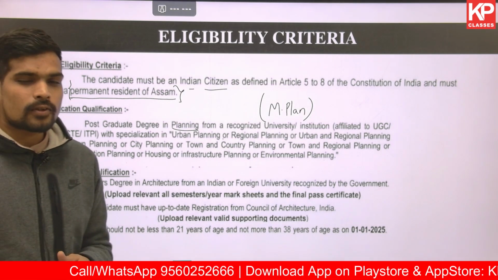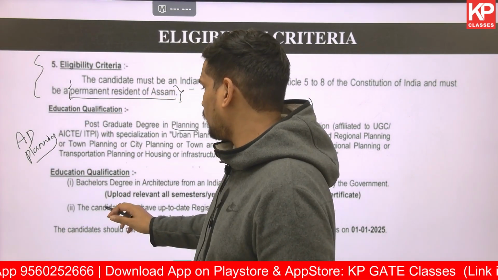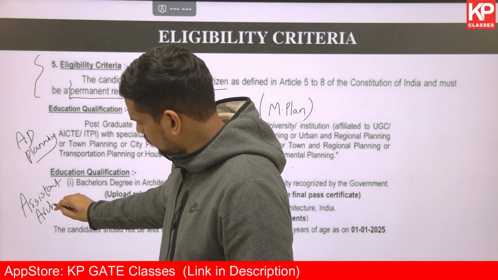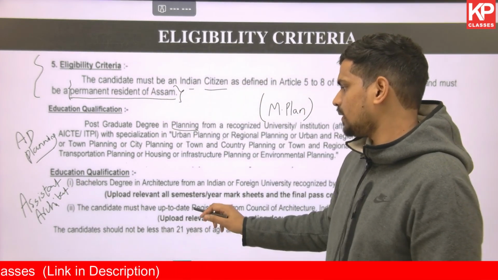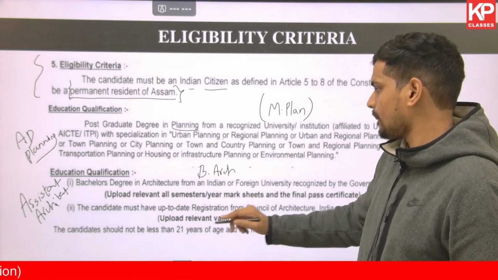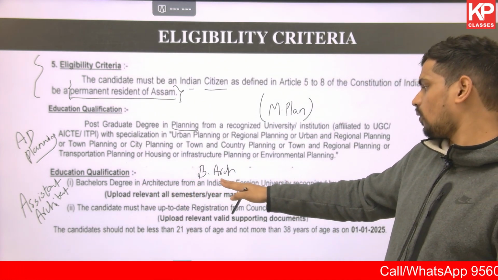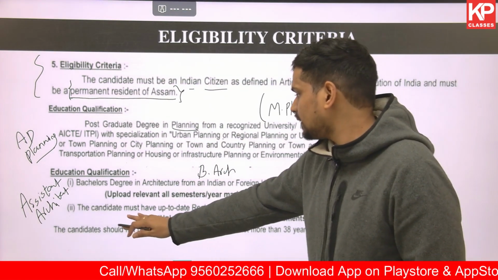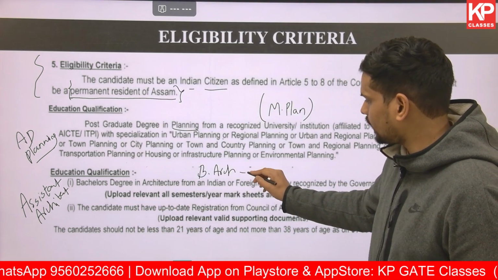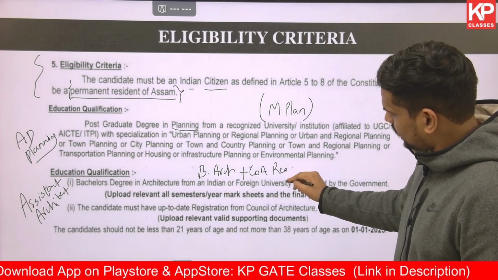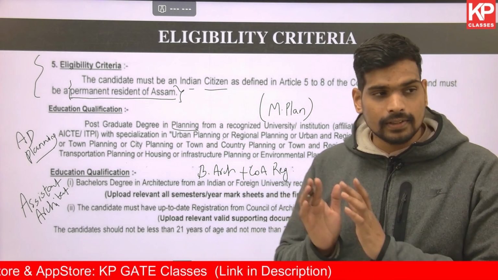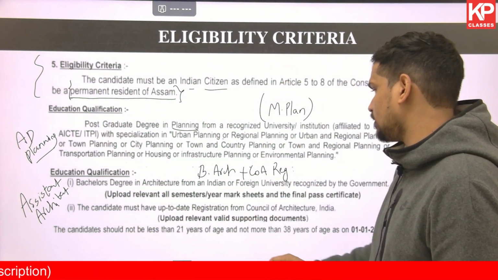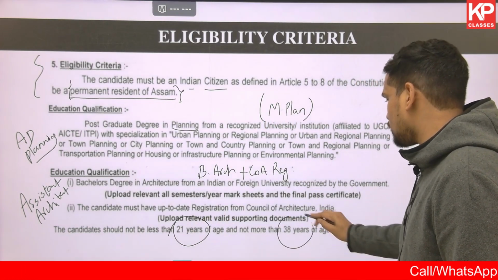And then as far as the educational qualification required for the post of assistant architect, the requirement is B.Arch in architecture, from India or a foreign university as well, it is given over here. Then the candidate must have up-to-date registration with the Council of Architecture, that is important. The COA registration number and the relevant architect certificate registered with COA, that is important. And the candidate age limit is also given for both the posts. Actually, the age limit is a minimum of 25 years and the maximum age limit is 38 years.